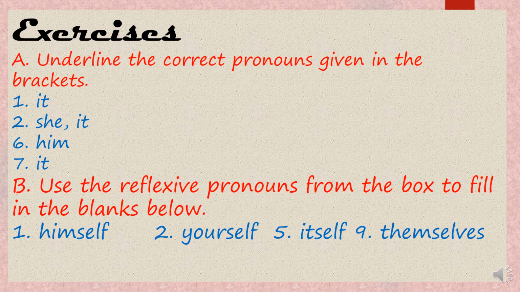So the first sentence is, the boy kicked the ball, full stop. Now we have the bracket. We have he, she, it and they in the bracket. Now complete the sentence. The boy kicked the ball, dash, bounced and fell beyond the fence. So what pronoun will we use? We are talking about the ball, so we will use the pronoun it, because it is a non-living thing. It is a thing, so we will use it. So the boy kicked the ball, it bounced and fell beyond the fence.